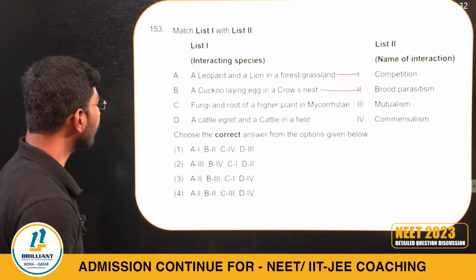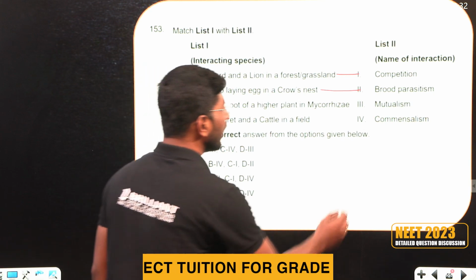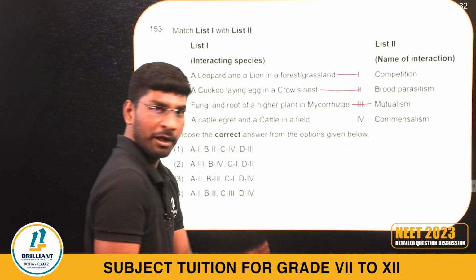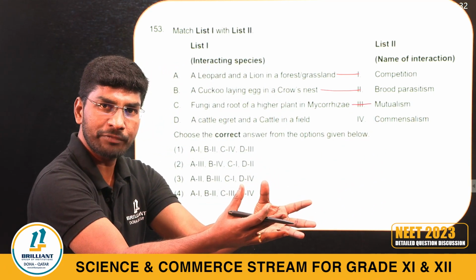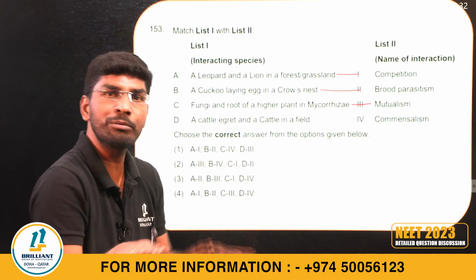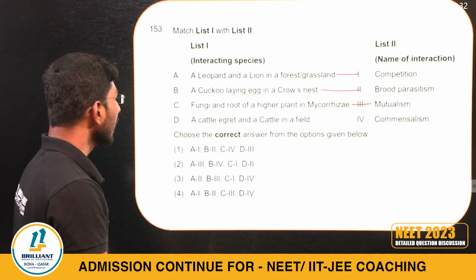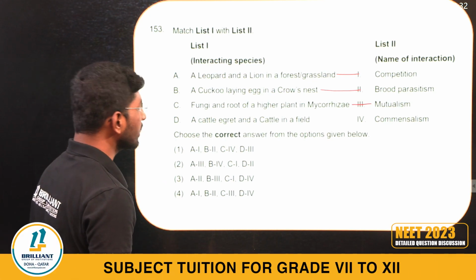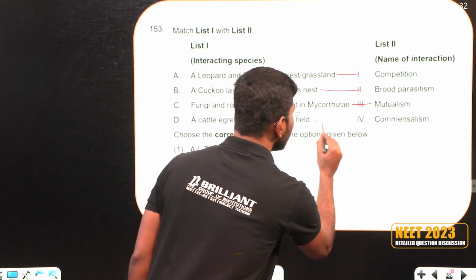Next, fungi and root in a higher plant: mycorrhiza, mutualism. Fungi provide phosphorus-type minerals and also protection, and the plant gives food material. Mutualism, both are getting benefit. A cattle egret and cattle in a field: commensalism.